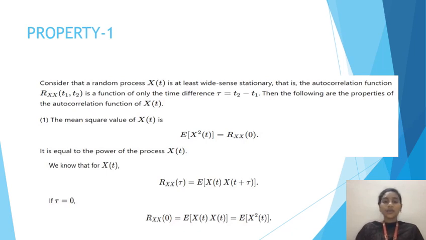So if we take tau as 0, Rxx of 0 is equal to E of x of t into x of t, where the tau becomes 0, which is equal to E of x square of t. Hence the first property is proved.